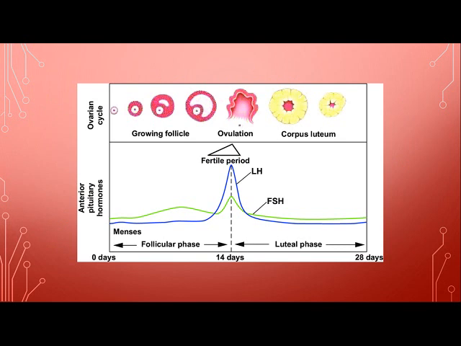Children, this is a graphical representation of the menstrual cycle that takes place in females. You can see 0 days to 28 days, and it can be broadly divided into two parts, the first 14 days and the next 14 days. This whole menstrual cycle is regulated by two very important hormones known as estrogen and progesterone. Children, there are some supporting hormones secreted from the pituitary, thyroid and other glands. They are called luteinizing hormone LH, and FSH, the follicle stimulating hormone.